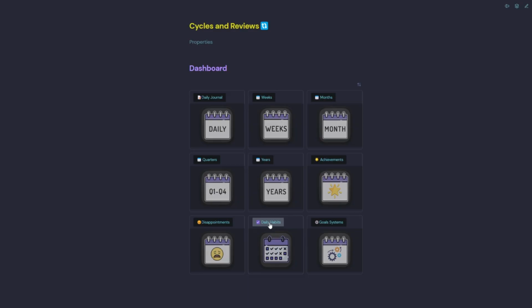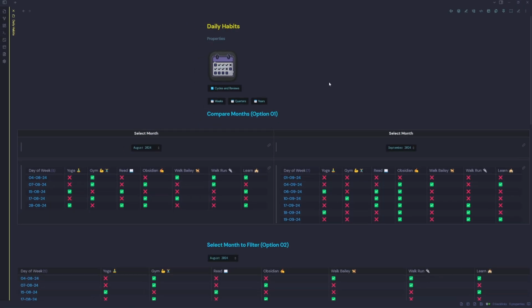Then we'll jump into daily habits. So in daily habits, we have a few different options. We can do a side-by-side comparison as our first option. That's going to allow us to select a month, so in this case August, and compare it with this month, which is September. You could do this for any months of the year.